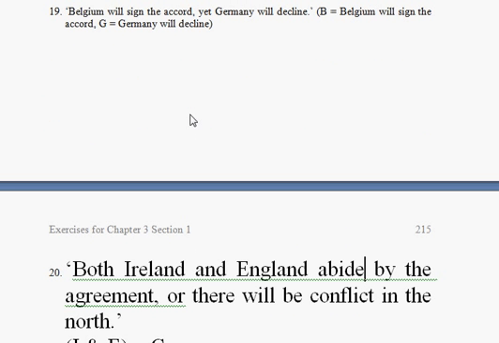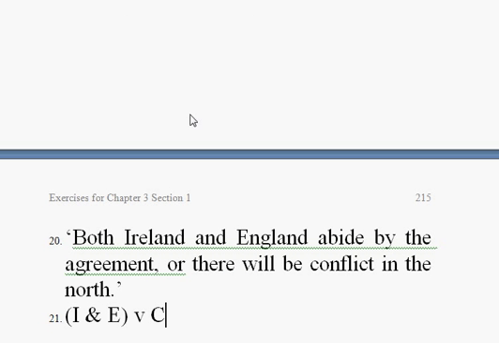Oh yeah, number 20. I guess I did number 20. I'll go ahead and do it again. Both Ireland and England abide by the agreement, or there will be conflict in the north. Here we have the comma here, meaning both Ireland and England, I.E, or conflict, C. And so the comma signals that everything before that is grouped together, and then the wedge C. So it's I.E in parentheses wedge C.